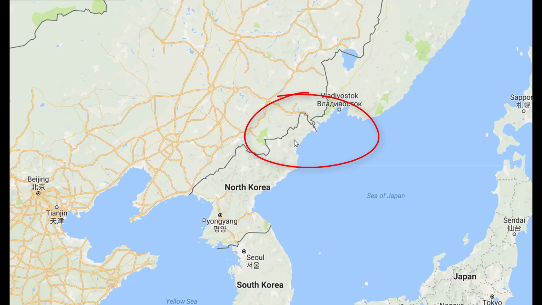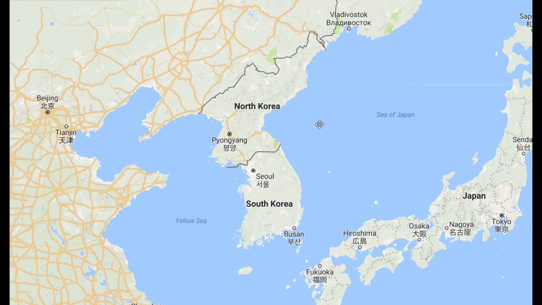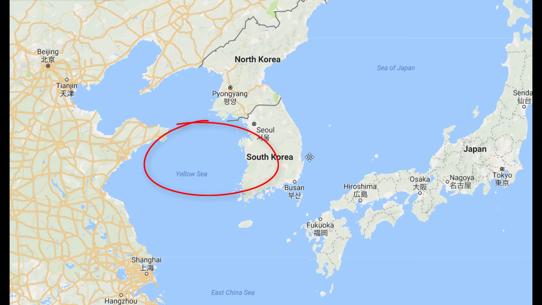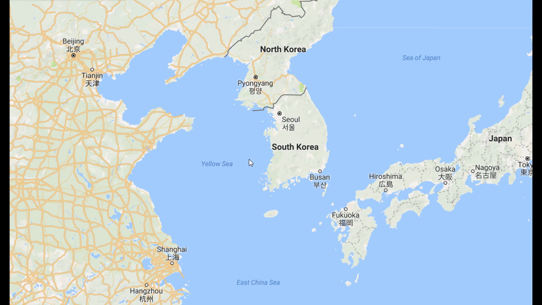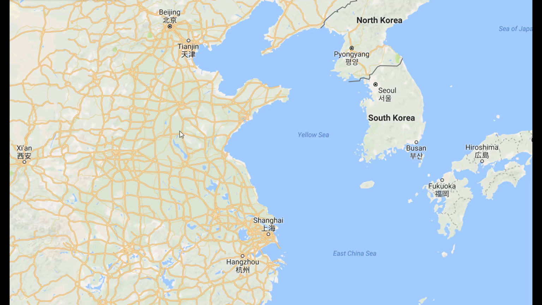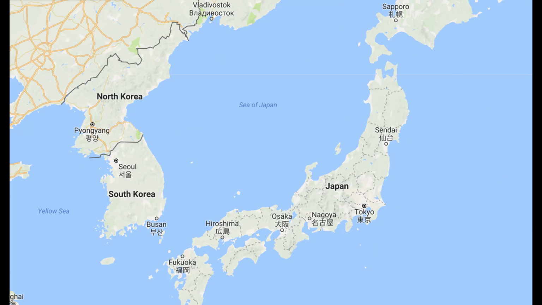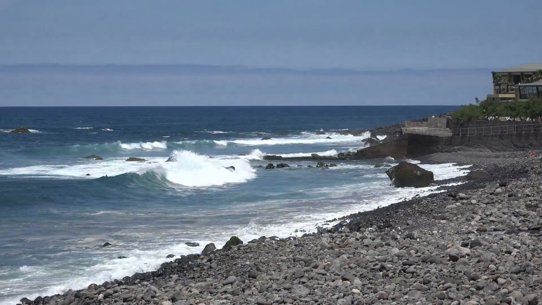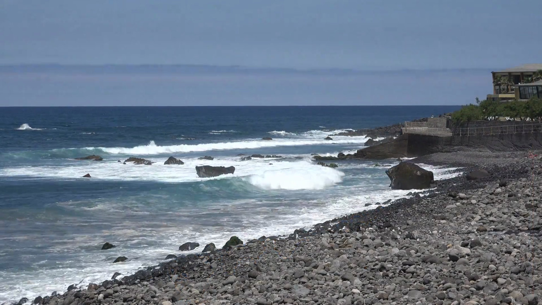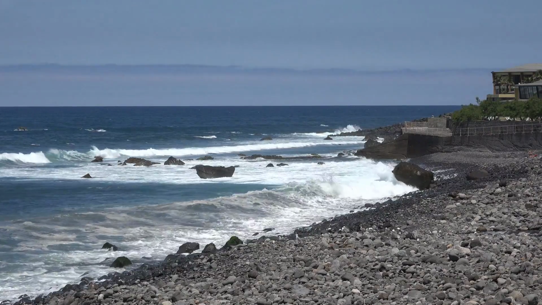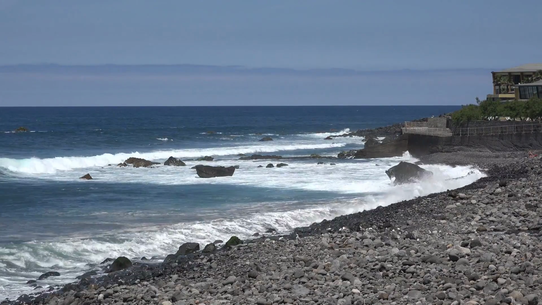Alright. Other than that, in a lot of exams they ask where is the Yellow Sea located. So your answer will be right over here. Between South Korea and China is the Yellow Sea. Now the Sea of Japan is located in the eastern side of North Korea. As you can see over here, this is the Sea of Japan because it is located near Japan. North Korea test fires a lot of missiles in the Sea of Japan, and this angers both South Korea and Japan, and it also creates a lot of news around the world.